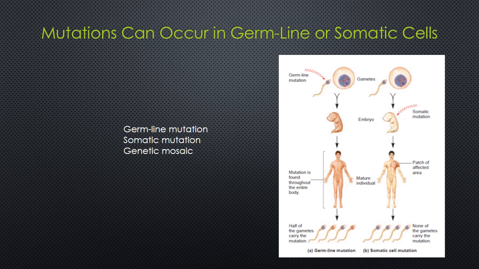Geneticists classify the cells of animals into two types, the germline and the somatic cells. The term germline refers to cells that give rise to gametes such as eggs and sperm. A germline mutation can occur directly in a sperm or egg cell, or it can occur in a precursor cell that produces the gametes. If a mutant gamete participates in fertilization, all cells of the resulting offspring will contain the mutation.